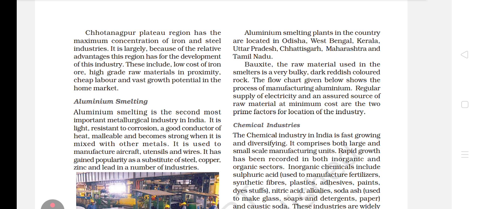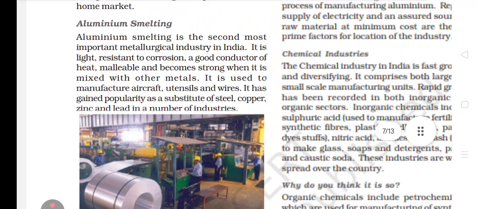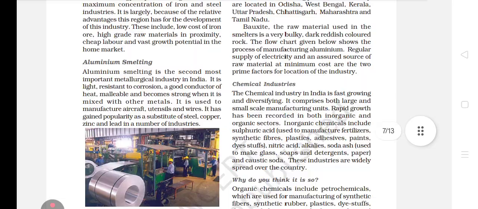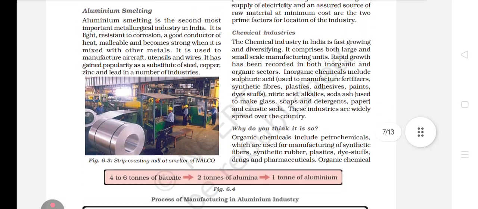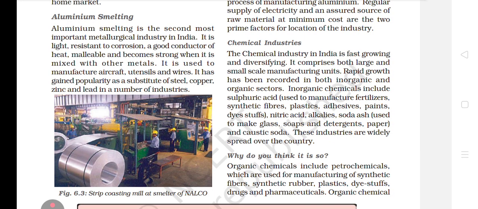Next that is given to you is aluminium smelting. Okay, we are going to cover aluminium smelting. Aluminium smelting is very important, you know, questions are formed from this also. See, this aluminium smelting is very important.